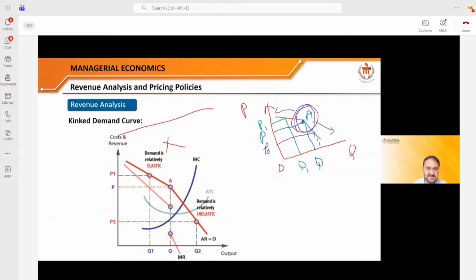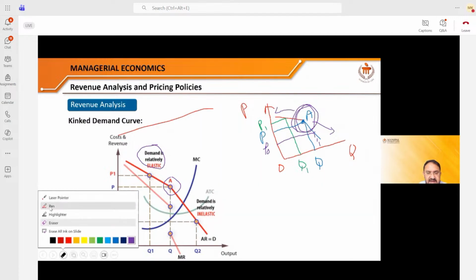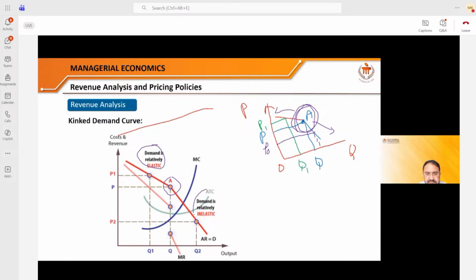A few more things happen in such a market. Above this point A, the kinked point, product elasticity is more than 1. The product is relatively elastic, because when the price is reduced, more and more people will come. Below the point it is relatively inelastic.